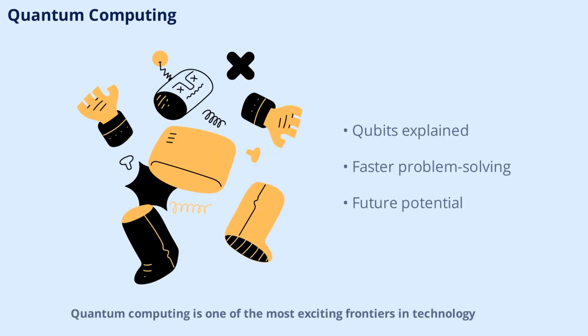Quantum computing is one of the most exciting frontiers in technology. Unlike traditional computers, which use bits, quantum computers use qubits that can exist in multiple states at once. This allows them to solve certain problems much faster than classical computers. We'll explain how quantum computers work and what they could mean for the future.